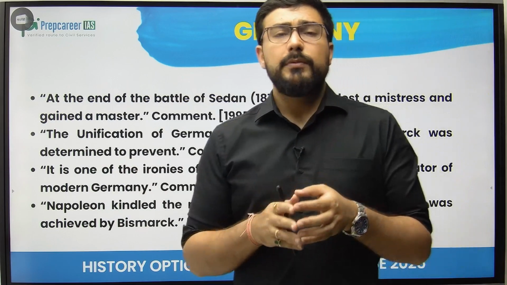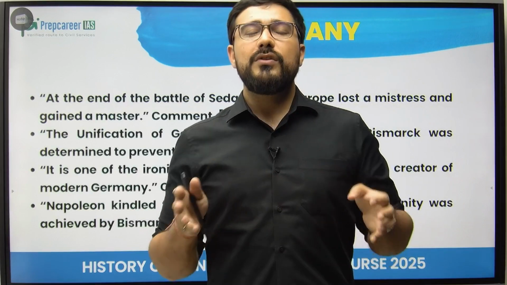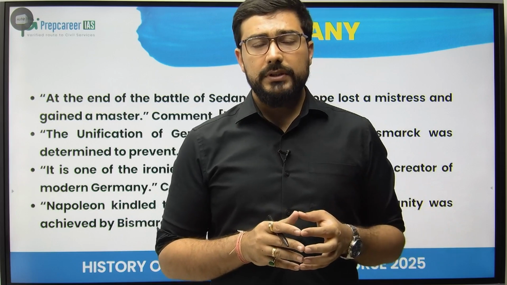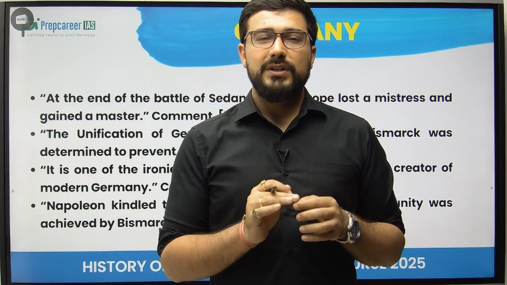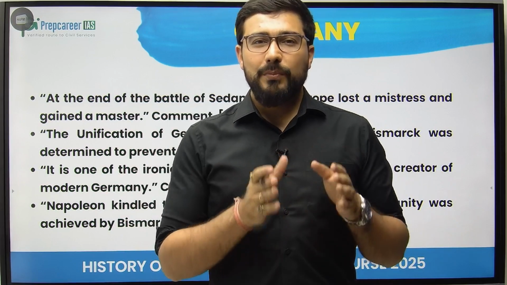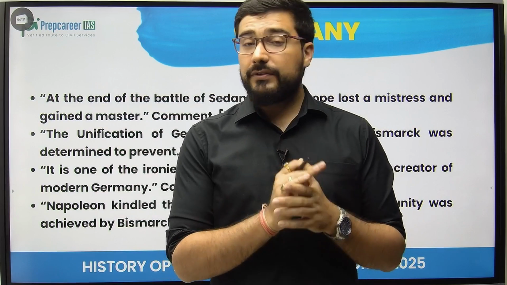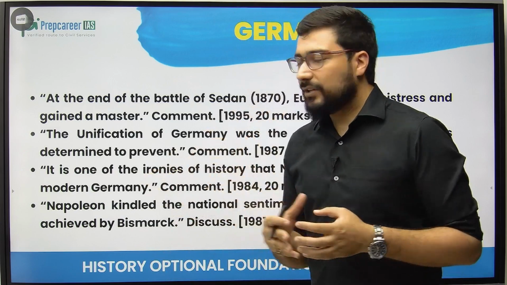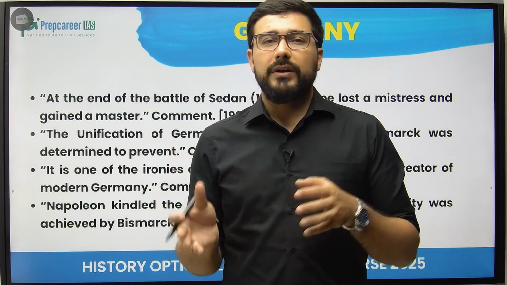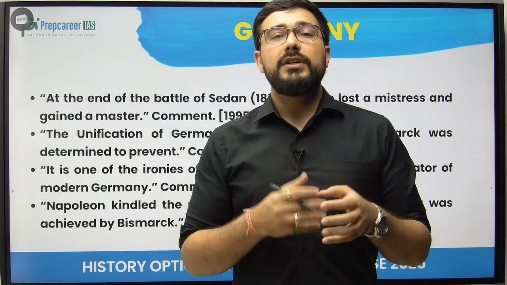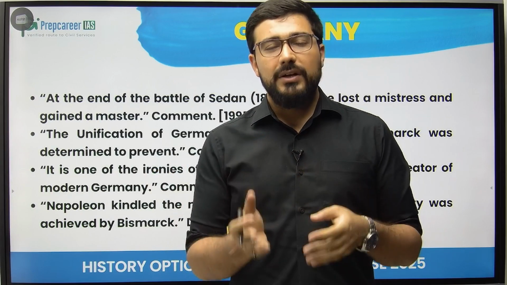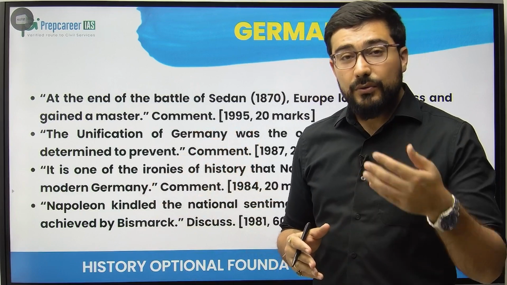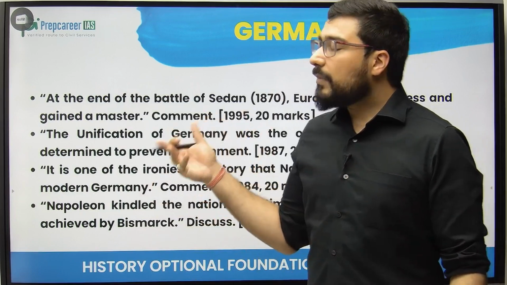So this is a statement which comes from a historian who goes for a counter viewpoint: since Austria was kept out of the German unification process, it means that German unification was never complete. Plus the pathway which was chosen by Bismarck was very risky in nature, and as a result of that, he was a big obstruction in the unification of Germany. Moreover, Prussianization of Germany was his agenda rather than Germanization of Prussia. That's why L.C.B. Seaman comes up with this perspective. So you should know such perspectives so that you get good marks.